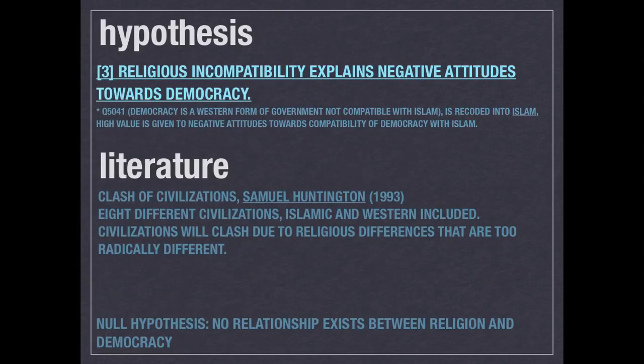Lastly, I will be testing a third hypothesis, that religious incompatibility leads to dissatisfaction with democracy. The independent variable Islam was recoded to attribute high values with religious incompatibility. This hypothesis is an extension of Samuel Huntington's theory of the clash of civilizations, in which he argues that religious differences are far too great between Islamic and Western countries, and democratization will only lead to conflict between civilizations.